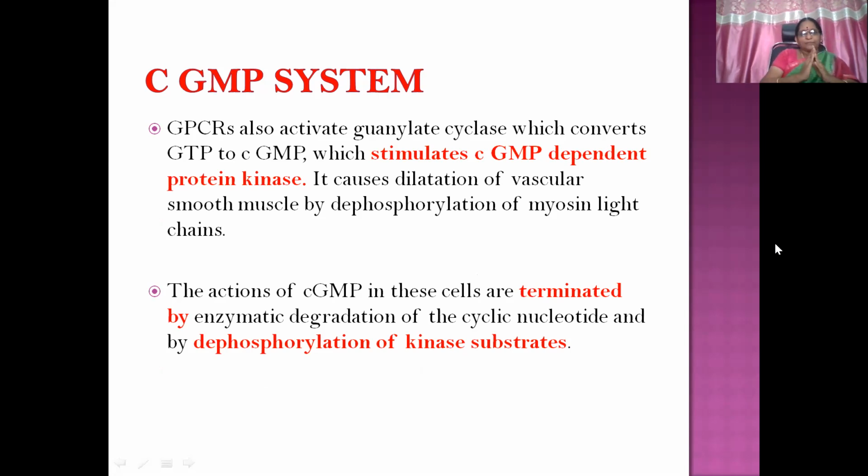This cyclic GMP stimulates cyclic GMP dependent protein kinase, same thing again. It causes dilatation of vascular smooth muscle by dephosphorylation of myosin light chains. The actions of cyclic GMP in these cells are terminated by enzymatic degradation of the cyclic nucleotide and dephosphorylation of kinase substrates. Because in the cascade of events, positive responses are because of phosphorylation, termination is by dephosphorylation of kinase substrates.